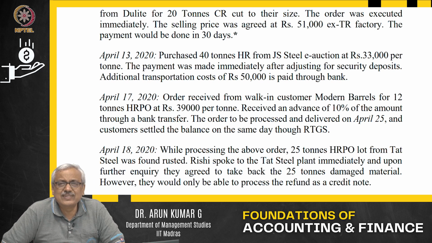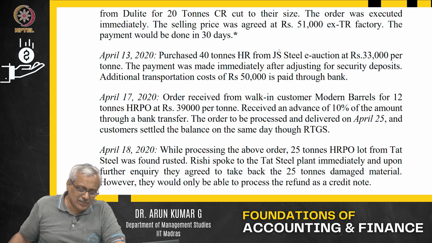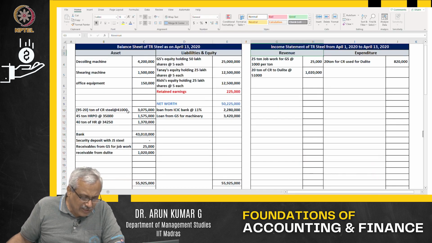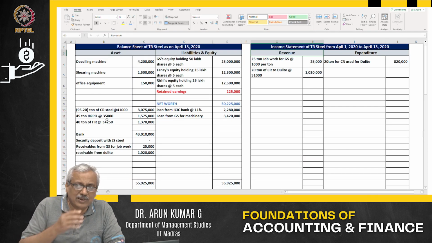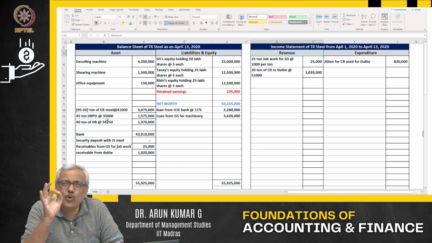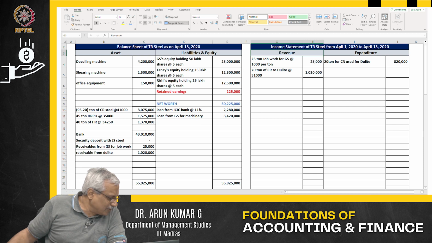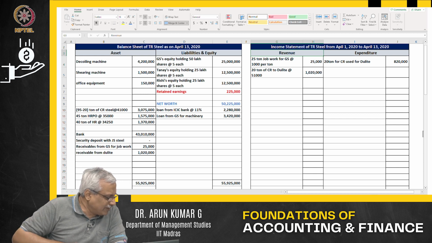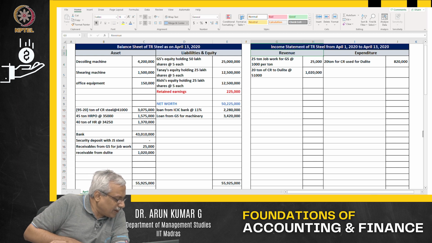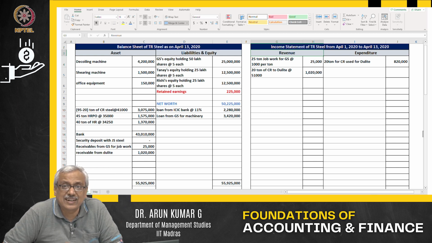When I receive an advance, what happens? My bank balance increases. So now what is the value of the order? The value of the order Suhail has calculated is 4,68,000. That is as you see out here. That is about 12 tons at 39,000 per ton.